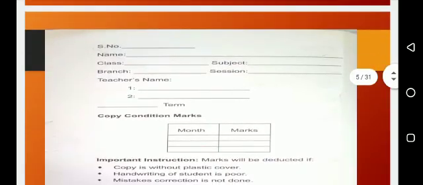Here is the serial number. As you don't know about the serial number, leave that space. Then name: write your name with your father name. I mean, write your full name. Class: write your class, then your section. Clear? Subject: write your subject as well, like this notebook is for general science.